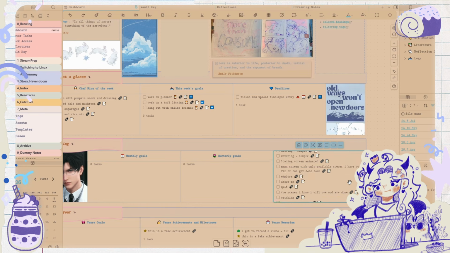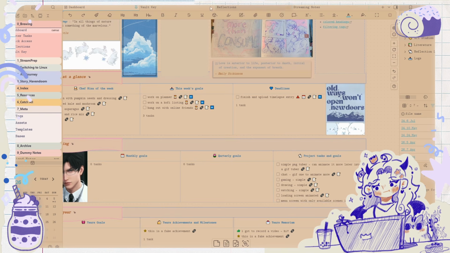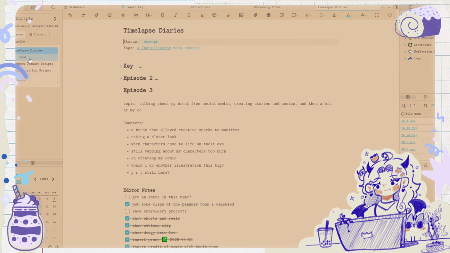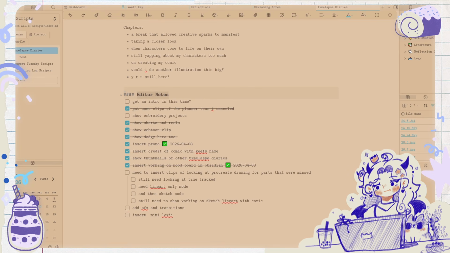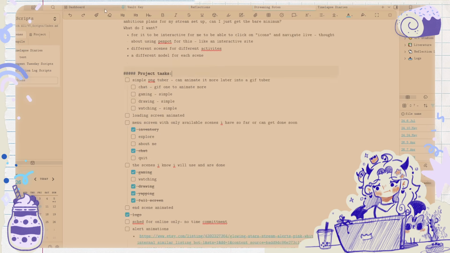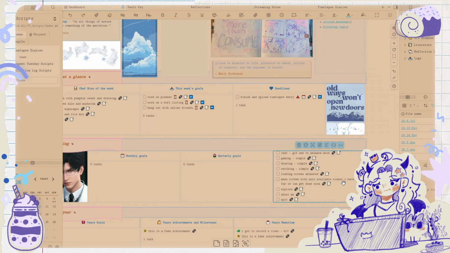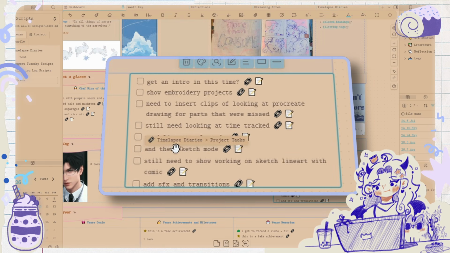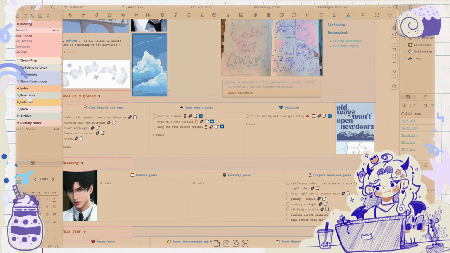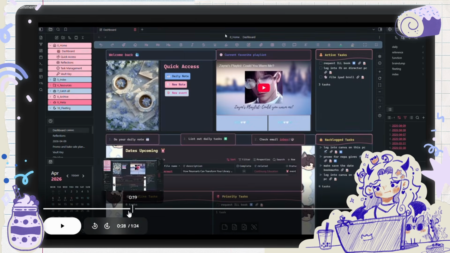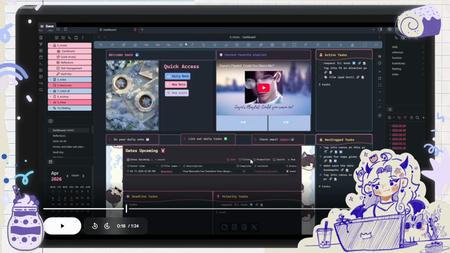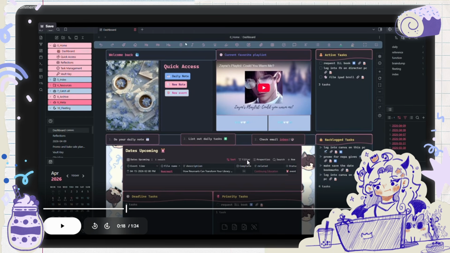So right here I have my time-lapse diaries, and I renamed this to project tasks. Is that gonna show up here? Yep. And I can see that's from my time-lapse. What was then the other thing I wanted to have that I was inspired from here? I could have my pinned logs, because that would be good to have more important things, questions, and ideas up there.